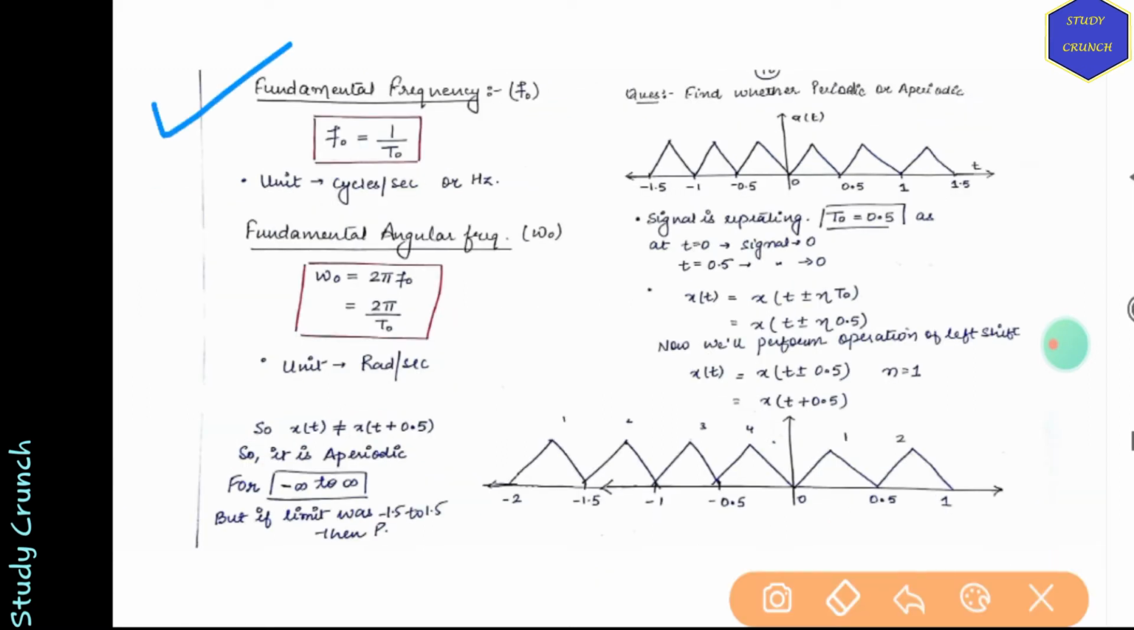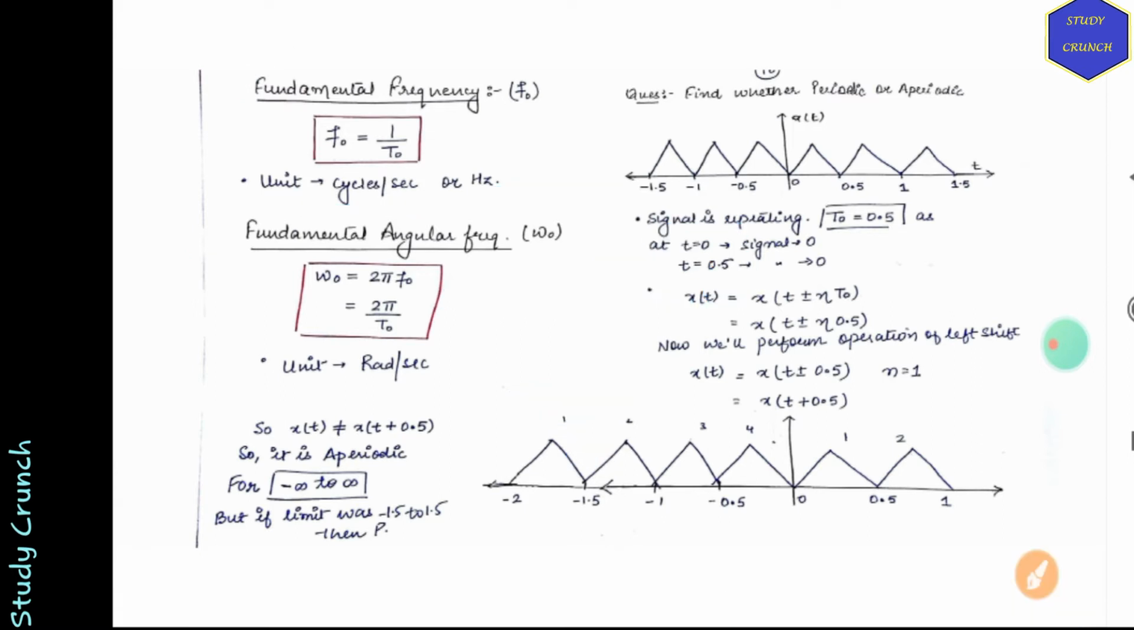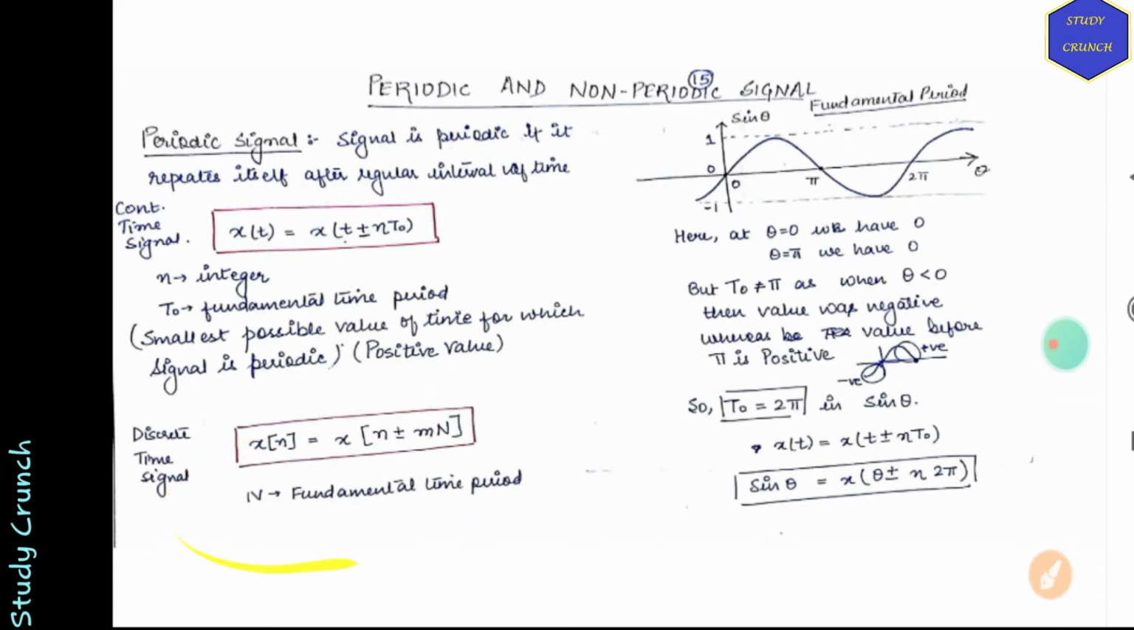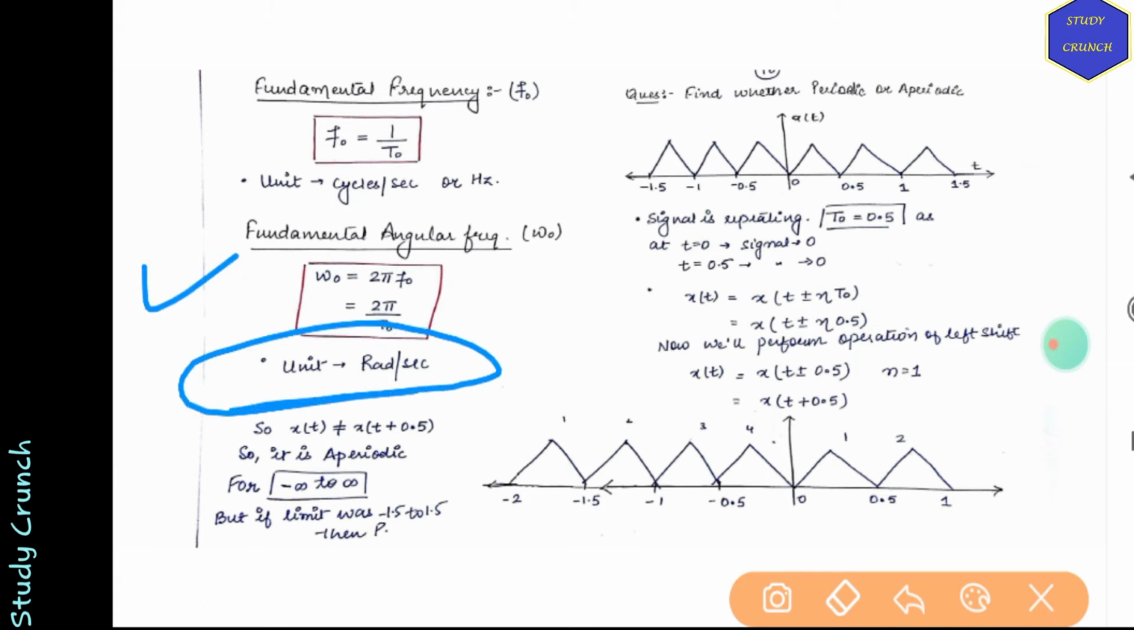Fundamental frequency f naught is equal to 1 by t naught, which has a unit of cycles per second or hertz. Fundamental angular frequency omega naught is equal to 2 pi f naught, and f naught we know is 1 by t naught. Angular frequency has a unit of radian per second.